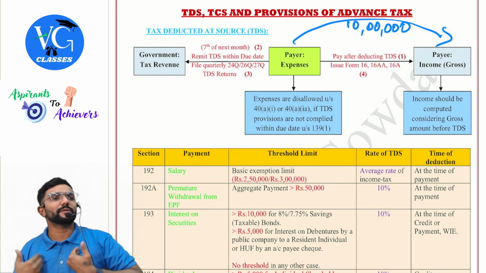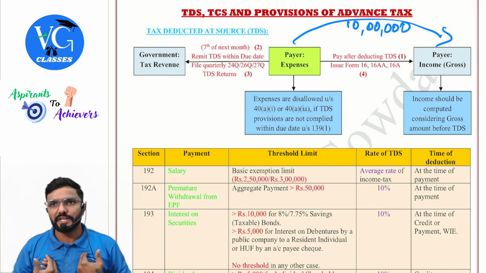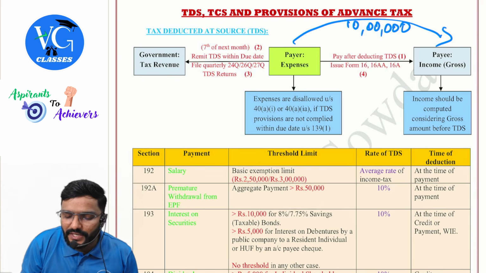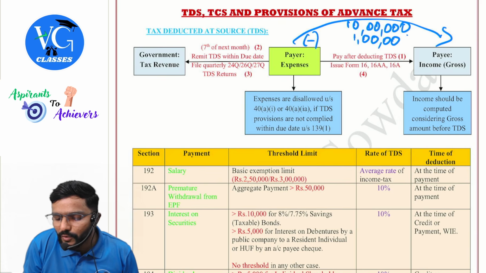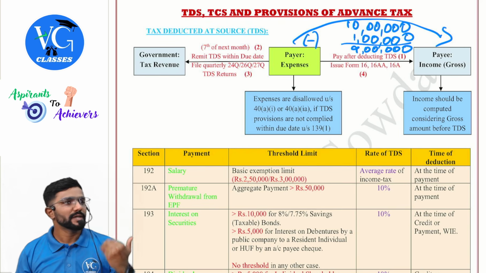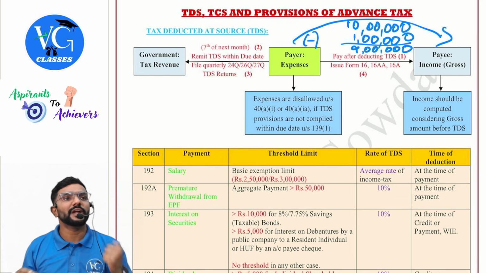Now, sir, assume for my expenses I am supposed to deduct TDS at 10%. So what am I supposed to do? I have to deduct TDS at 10%. How much does it come to? 1 lakh, and I pay you only the remaining 9 lakh. Now you will receive from me 9 lakh.